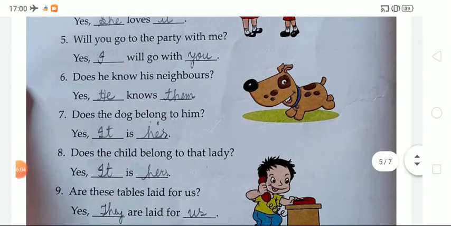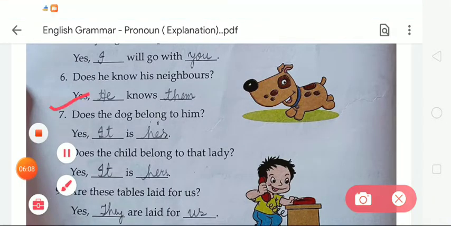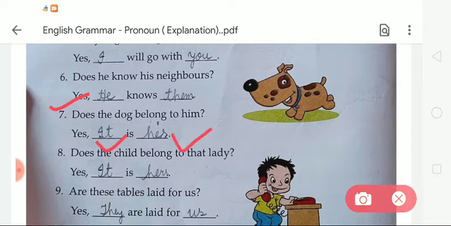Okay. Now the next, does the dog belong to him? So the answer will be yes, it is her. So what will be used? The subject will be it and object will be her.